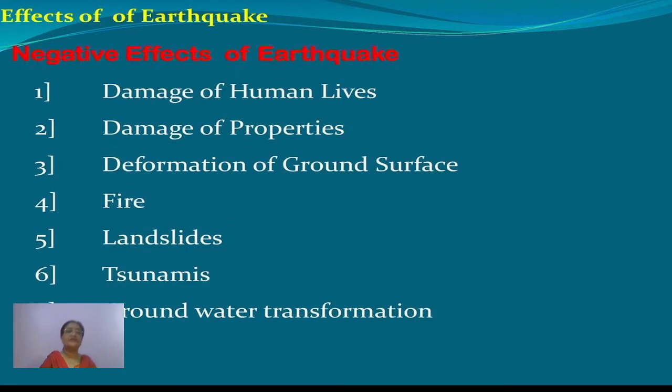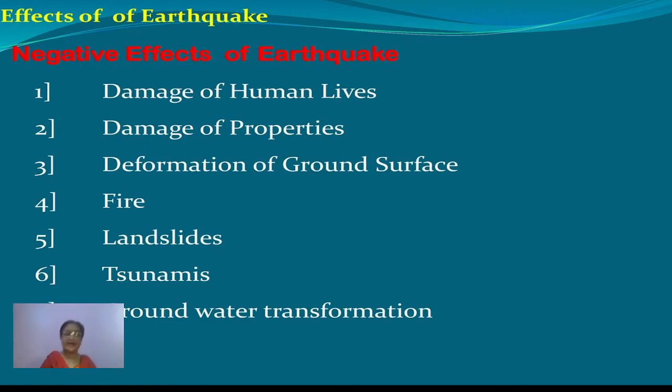Now, what can be the negative effects of it? It causes a lot of damage, in the form of life and property both. It causes a lot of destruction: damage of human lives, or all living beings, and damage of properties, deformation of the ground surface.